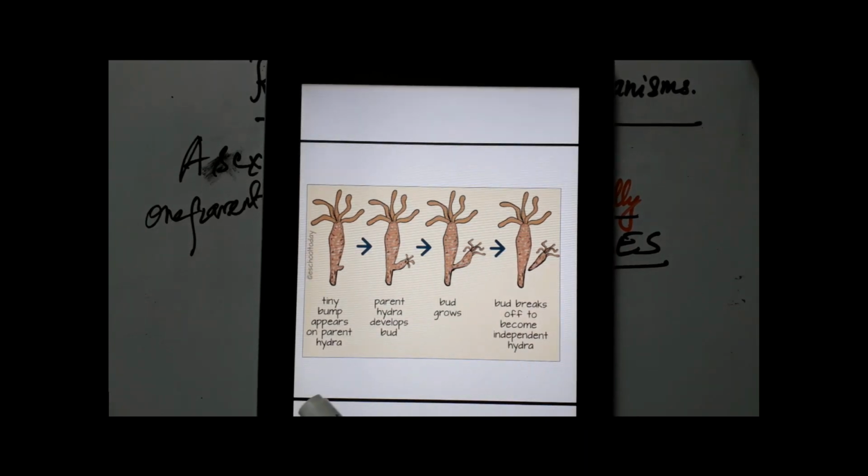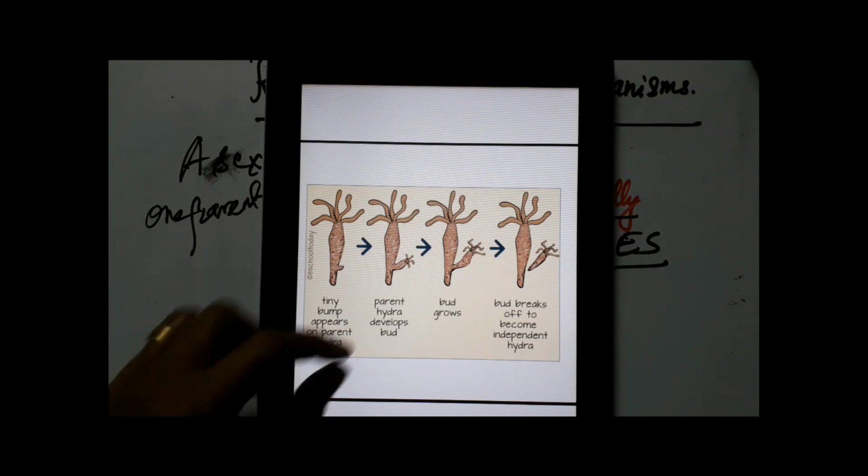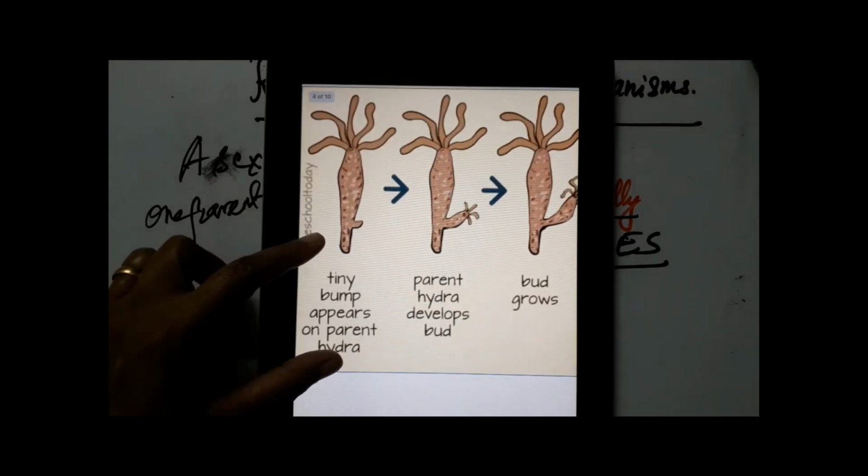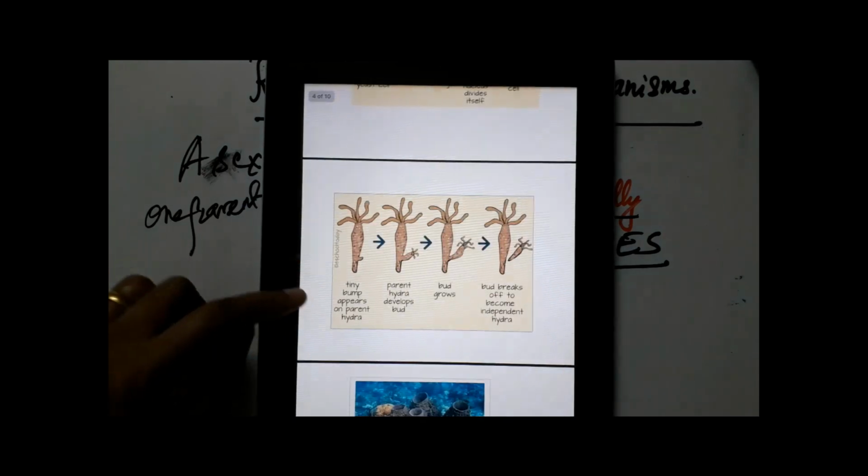It still remains attached to the parent, and once it grows, develops tentacles and complete tissue organization happens, it pinches off from the parent body and lives an independent life. What is this called? Again in Hydra, it's called budding.